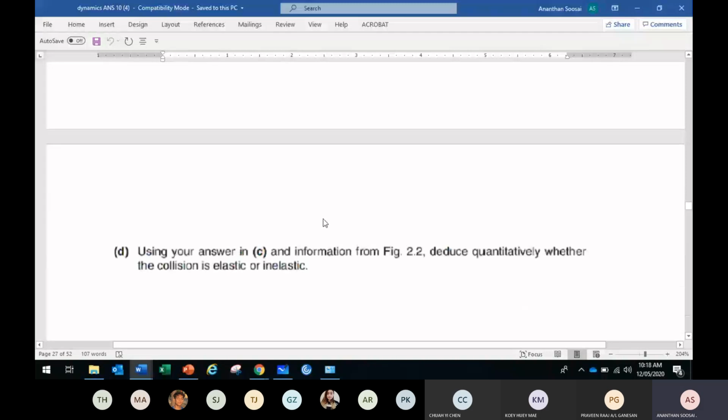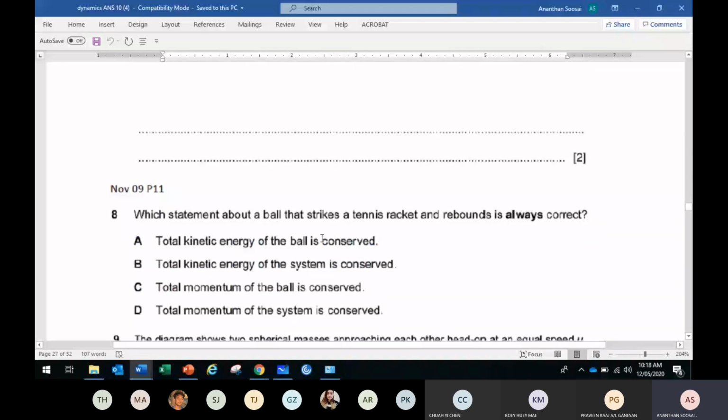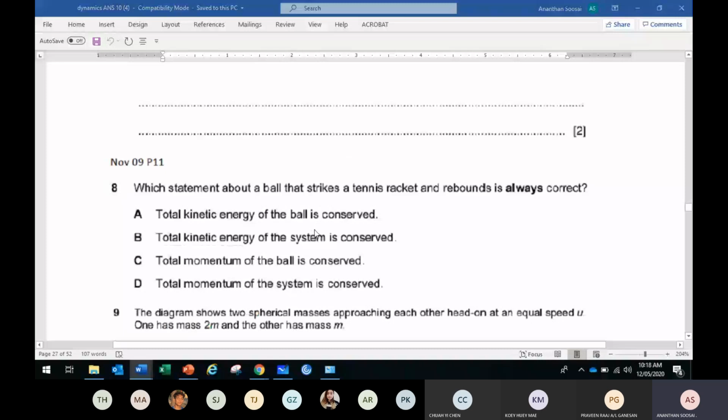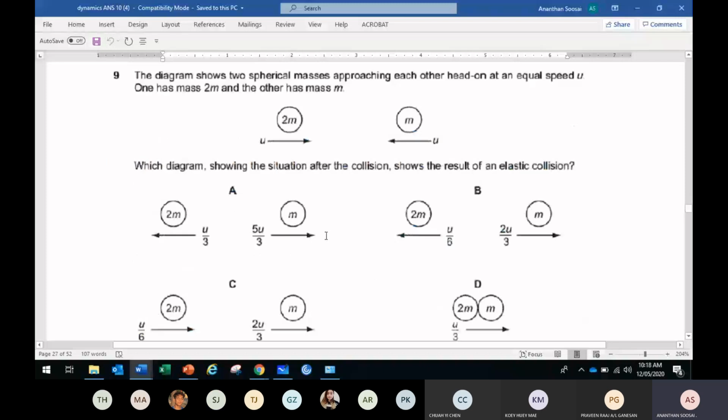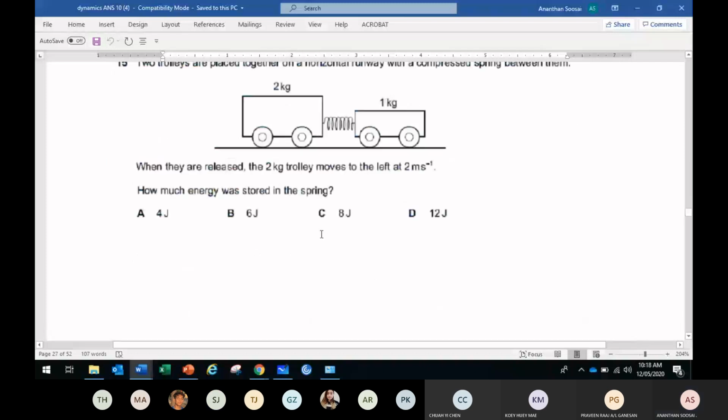Okay, I'm happy to see that some of you are asking questions and you are doing the paper. Good. Keep it up with the attitude. Those who haven't tried, you must try more questions because there is a lot of variety of questions in each topic. Okay, any other questions? Year and number.